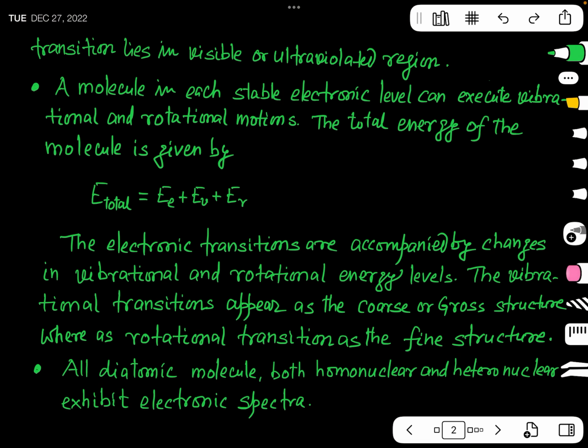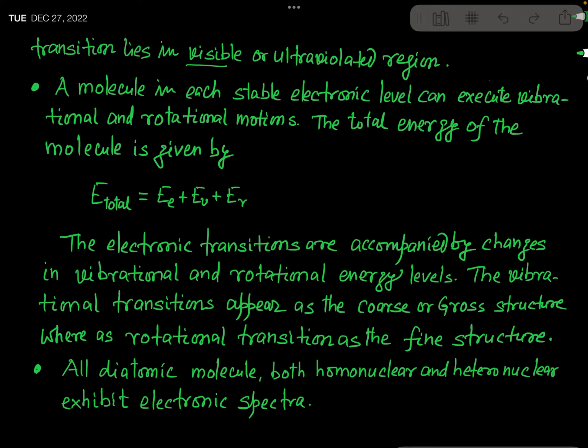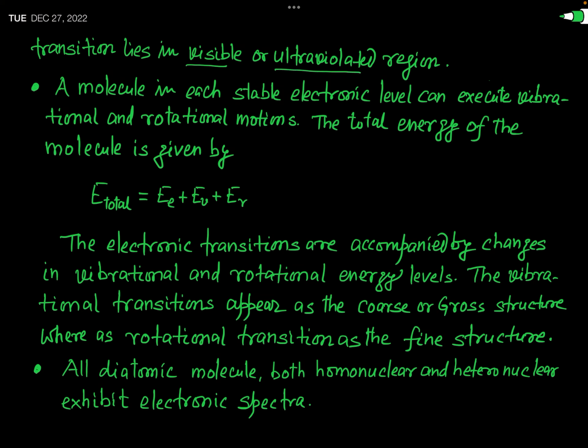Now see, as I have told you, energy is supplied in the form of electromagnetic radiation. But the question arises: when our molecule in the lower energy level transits to the upper energy level after getting energy from the electromagnetic radiation, what will be the appropriate radiation for this purpose?